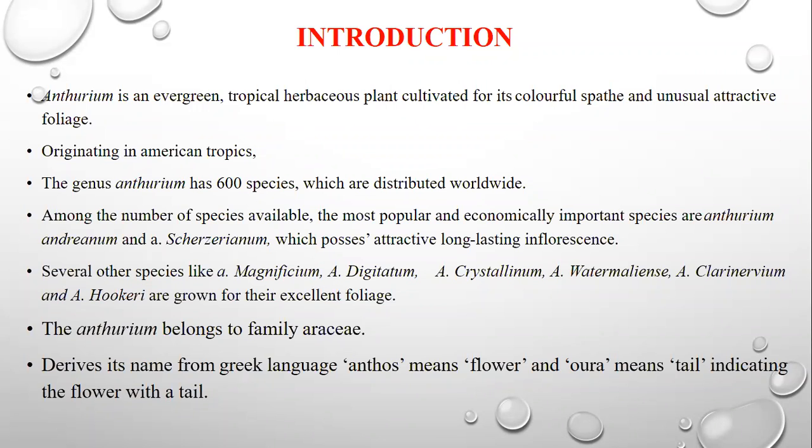Several other species like Anthurium magnificum, digitatum, crystallinum, and watermelon are grown for their excellent foliage. Anthurium belongs to the family Araceae and derives its name from the Greek language. Anthos means flower and oura means tail, indicating the flower with a tail. As you can see in the previous picture, the flower has a tail-like structure.